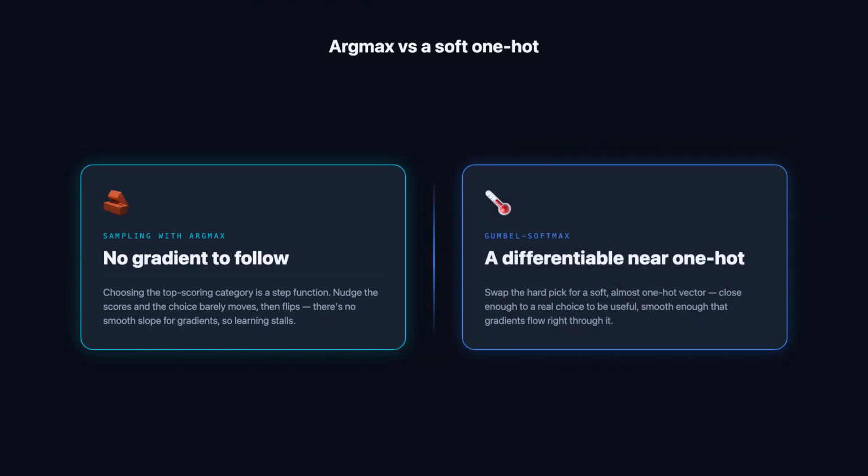This technique replaces that hard pick with a soft, almost one-hot vector. It's mostly zeros with one value close to 1, near enough to a real choice to be useful, yet smooth enough that gradients flow right through it. Now the network can learn which category to prefer using ordinary backpropagation, the same way it learns any other weight.